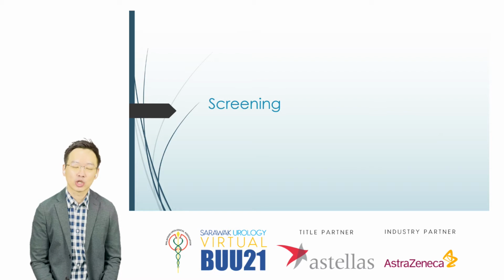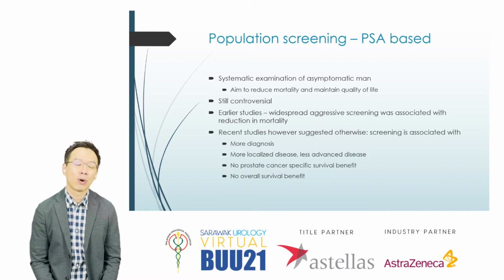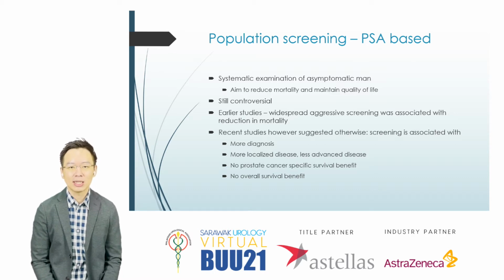So next I'm going to talk about screening. First, we talk about population screening, and this is PSA-based population screening. What do we mean by population screening? Technically, this is a systematic examination of asymptomatic men. That means we take men without symptoms, and then we screen them based on PSA to look for prostate cancer. Why do we do this? The aim is to reduce mortality as well as to maintain the quality of life.